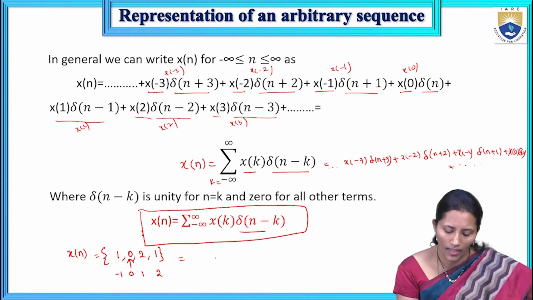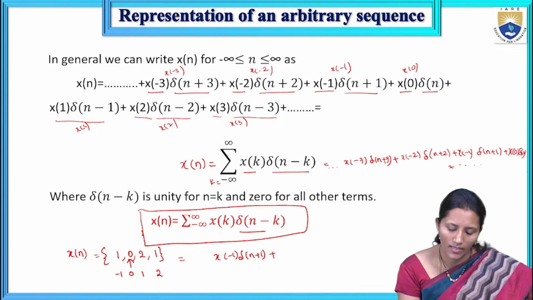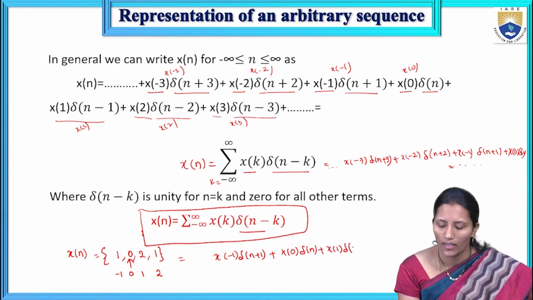So we can write it as x of minus 1 into del of n plus 1, plus x of 0 into del of n, plus x of 1 into del of n minus 1, plus x of 2 into del of n minus 2.